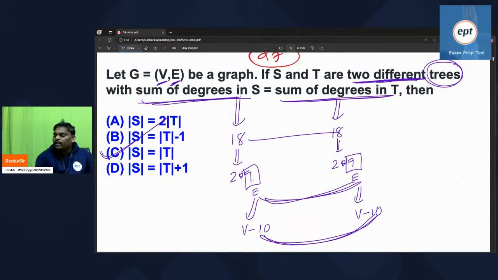In a tree, two vertices have one edge. In a tree with three vertices, there are two edges. So one less: vertices 3 means edges are 2. So exactly they are both the same. Cardinality of S is equal to cardinality of T, meaning the number of vertices is equal and the number of edges is also equal.